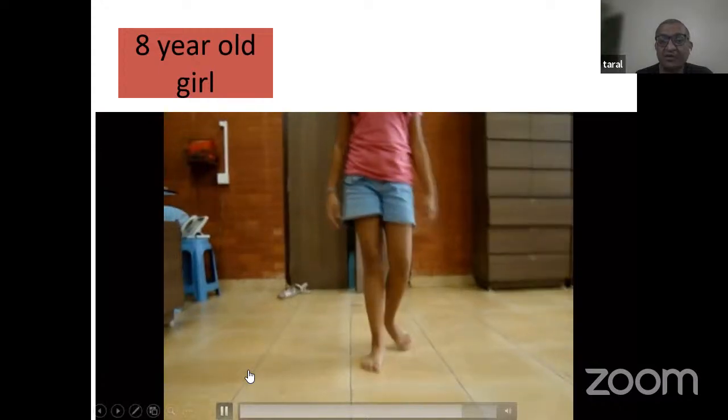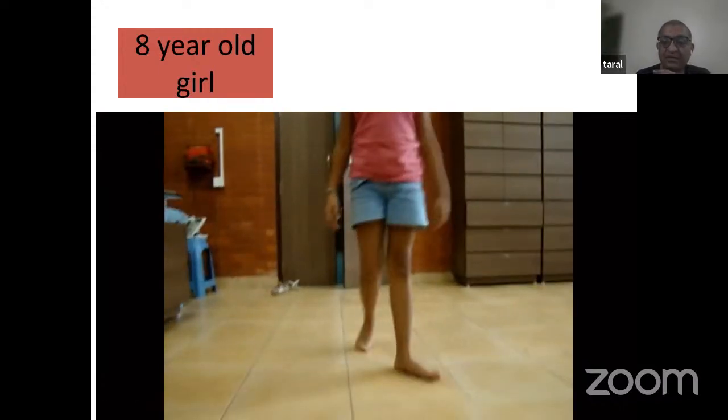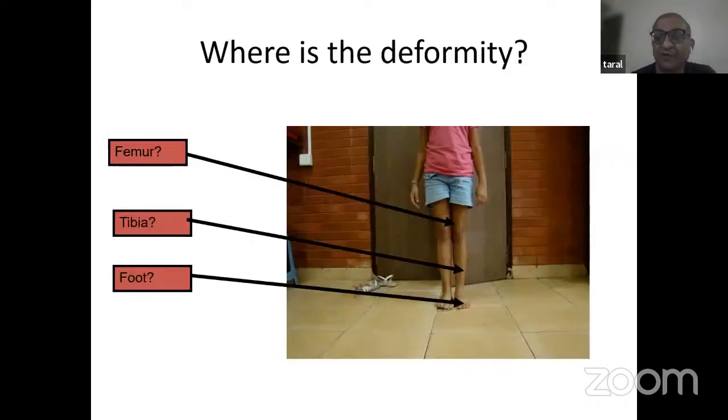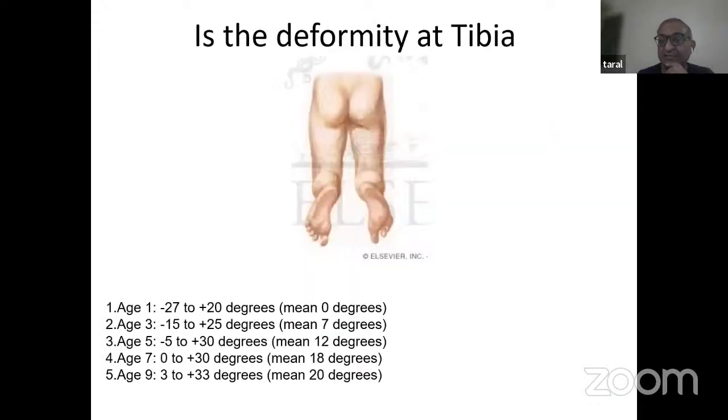But what is very obvious here is that the left leg is externally rotated. So this is an out-toeing gait. Now everyone can notice this is an out-toeing gait. An out-toeing gait can be from the femur or from the tibia, or can also arise from the foot. And it can be completely normal till almost 10 years of age.